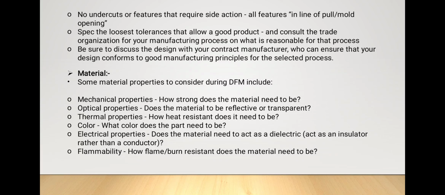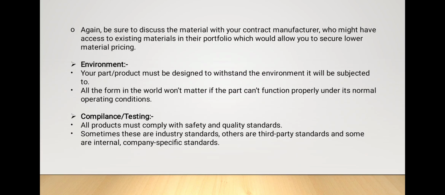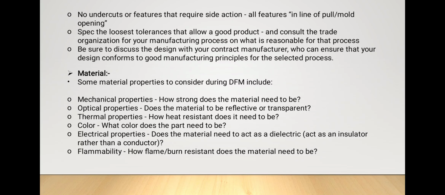Material: some properties to be considered during manufacture are mechanical properties, optical properties, thermal properties, color, electrical properties, flammability. These should be ensured. Mechanical properties: how strong does the material need to be? What is the strength of the material? How much can it withstand?